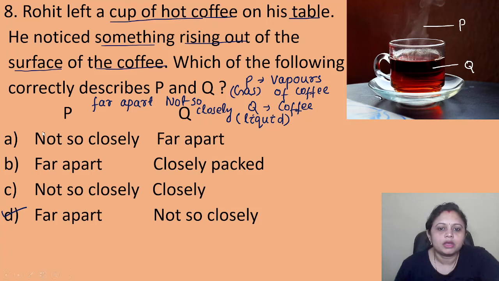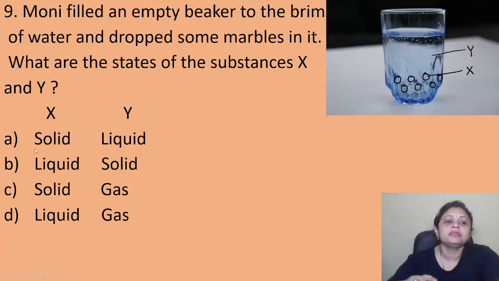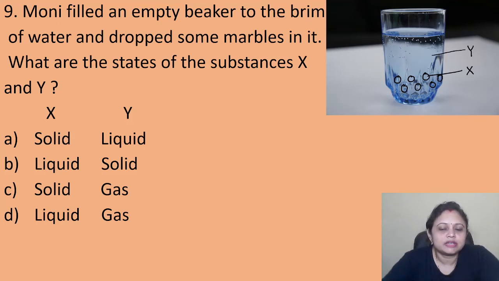Coming to the next question. Moni filled an empty beaker to the brim of water and dropped some marbles in it. What are the states of the substances X and Y? For X and Y, option A solid liquid, B liquid solid, C solid gas, D liquid gas.